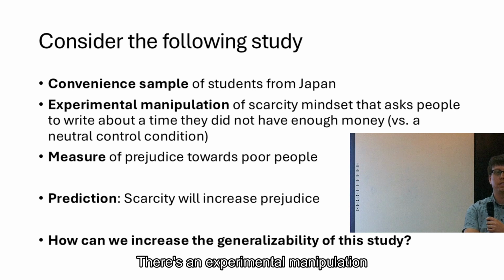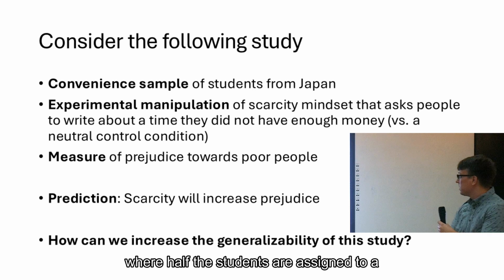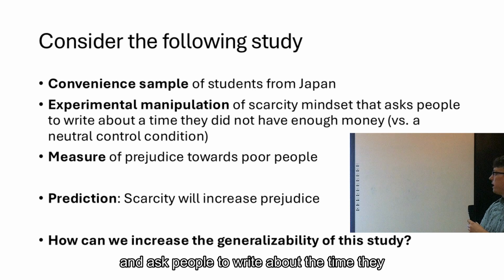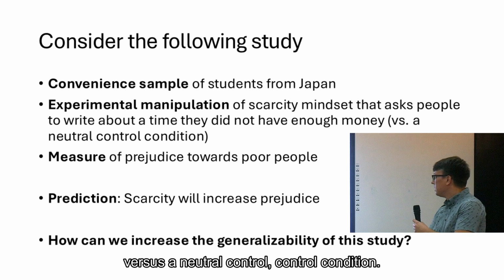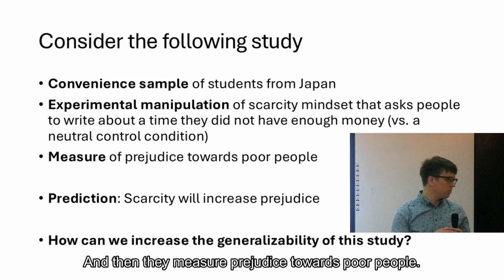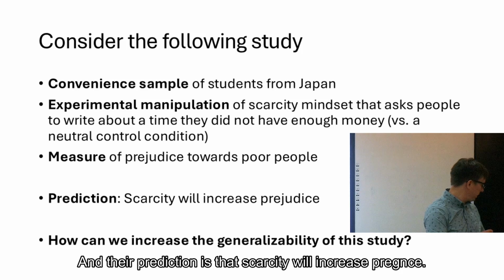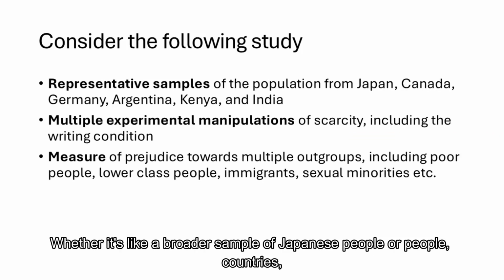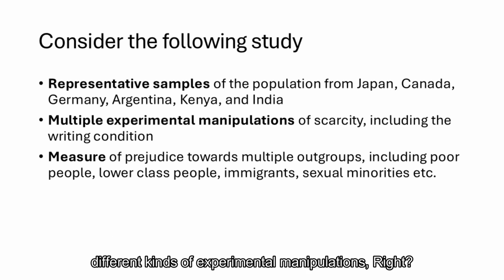There's an experimental manipulation where half the students are assigned to a scarcity mindset condition that asks people to write about a time they did not have enough money, versus a neutral control condition, and then they measure prejudice towards poor people. And their prediction is that scarcity will increase prejudice. So we could get a broader sample of people, whether a broader sample of Japanese people or people from other countries, or different kinds of experimental manipulations.